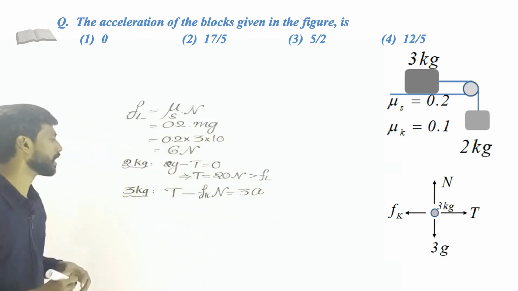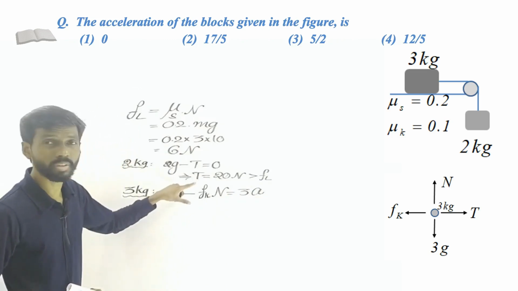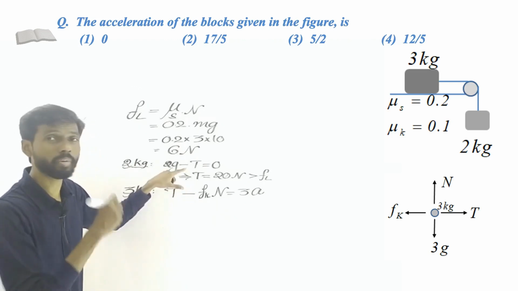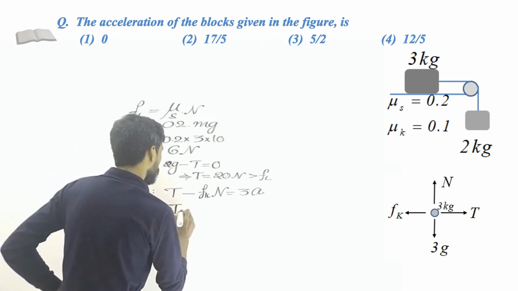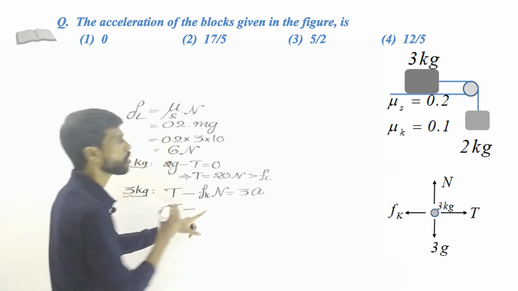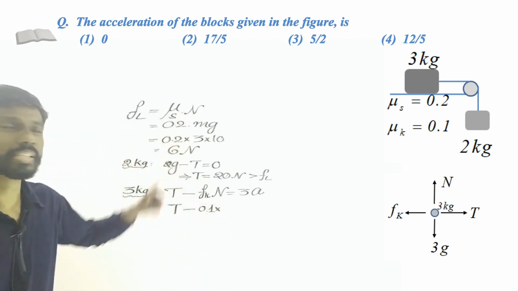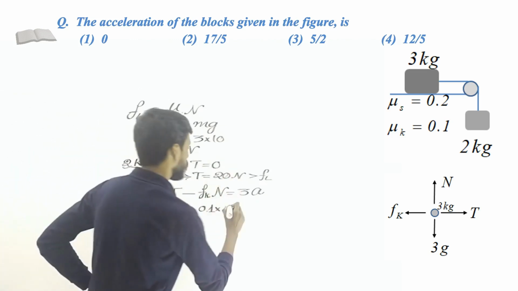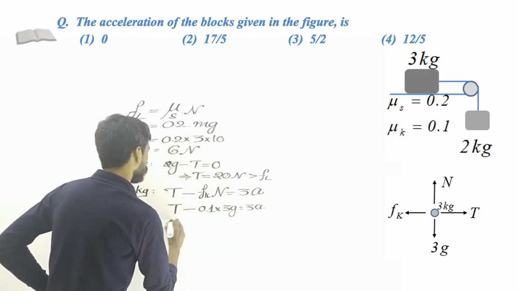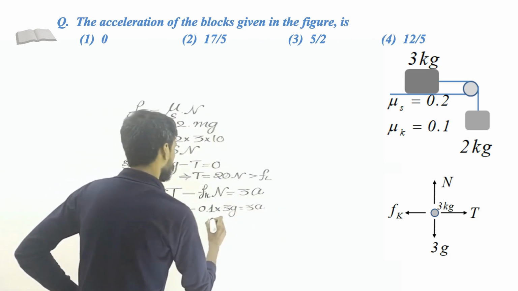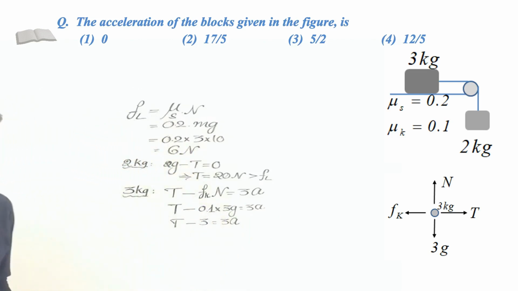Now this is for the 3 kg block. Let me simplify this. So don't use the tension value, this one. This is the maximum possible tension considering the object to be in equilibrium, but that need not be the exact amount of tension here. So T as it is minus Fk, that is 0.1 multiplied by, again the normal force is same as the gravitational force, so that is 3 kg, which means 3g, that equals 3 times a. So this gives you T minus 3 equal to 3 times the acceleration. This is for the 3 kg block.